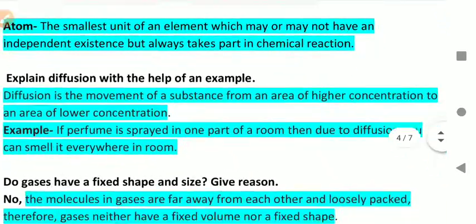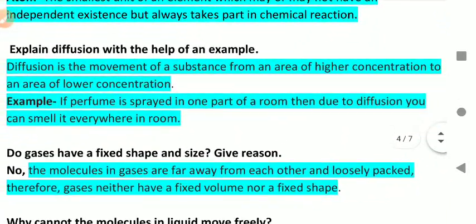Question number two: explain diffusion with the help of an example. Diffusion is the movement of substance from an area of higher concentration to an area of lower concentration. Example: if perfume is sprayed in one part of a room, then due to diffusion you can smell it everywhere in the room. So this is the example of diffusion.